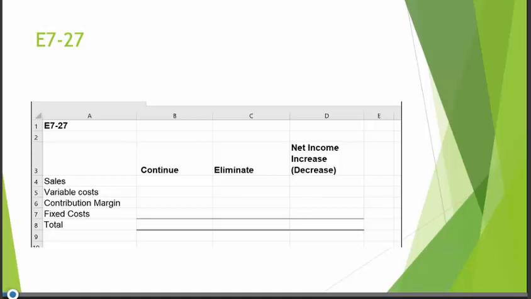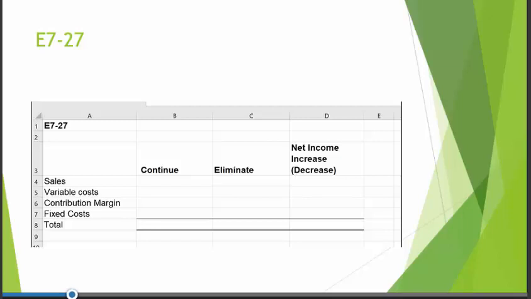Exercise 7-27 is preparing incremental analysis concerning the elimination of divisions. Nicole, a recent graduate of Rawlings University's accounting program, is at Poway's Company's 6th Division. Nicole made the following presentation to Poway's directors and suggested that the Erie Division be eliminated. If the Erie Division is eliminated, she said, our total profits would increase by $23,870. So the information given is sales, cost of goods sold, gross profit, operating expenses, and net income.